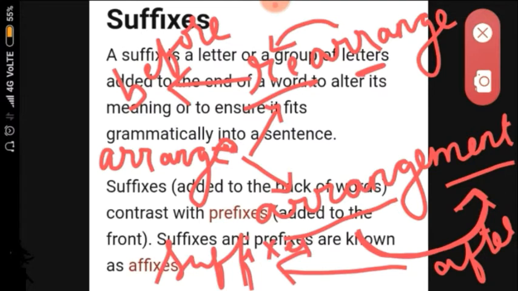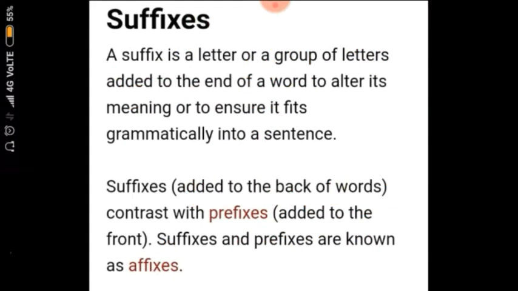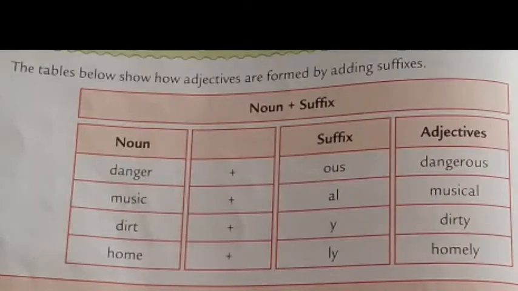Did you understand this? Suffixes added to the back of the words contrast with prefixes added to the front. And suffixes and prefixes both are known as affixes. They are the types of affixes.